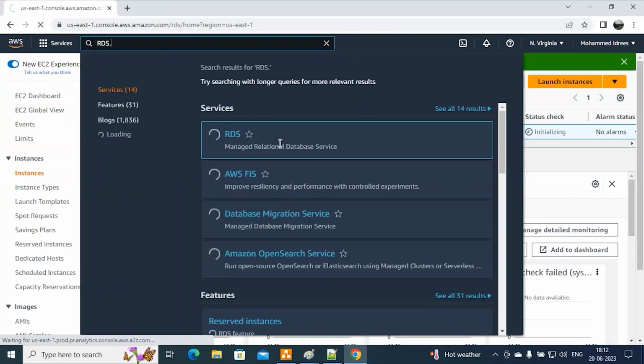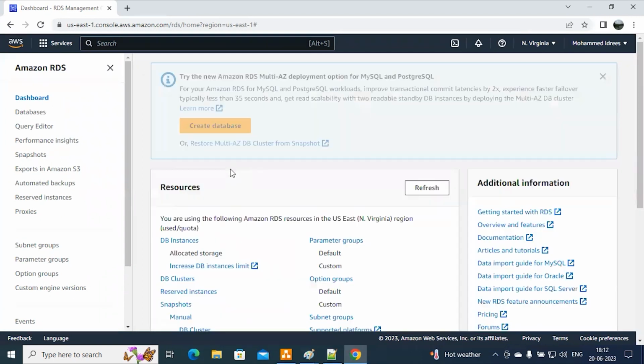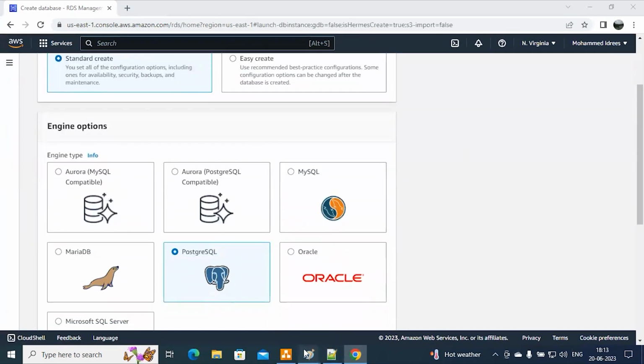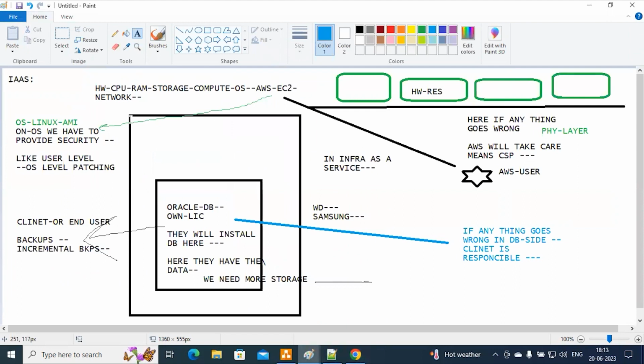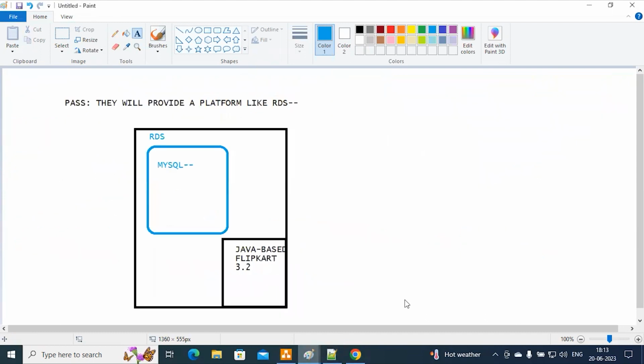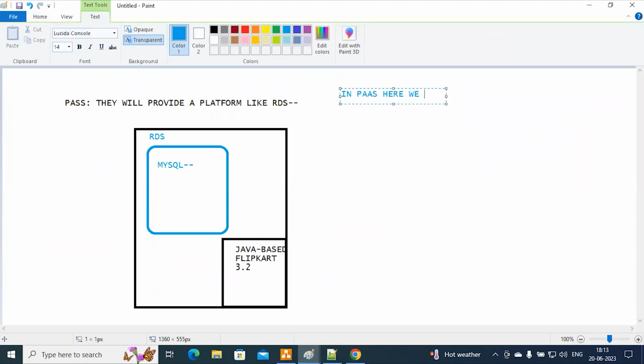So it's a managed relational database service. Here we have multiple databases. If you go through this image, what is our duty? We have to check the operating system, right? We have to take care of OS level patching. We have to take care of the security of the operating system. This thing we need to take care of, right, sir? But in platform as a service, we don't know what type of server they are going to use. So in platform as a service, we don't bother about the operating system. In PaaS, we don't bother about management of the OS.